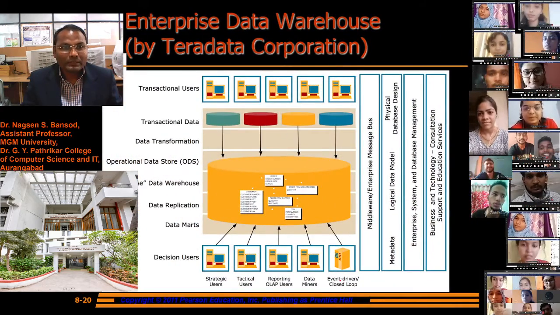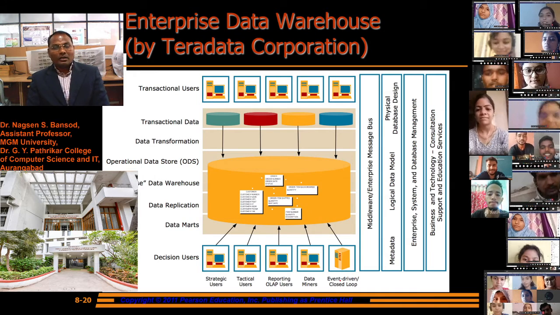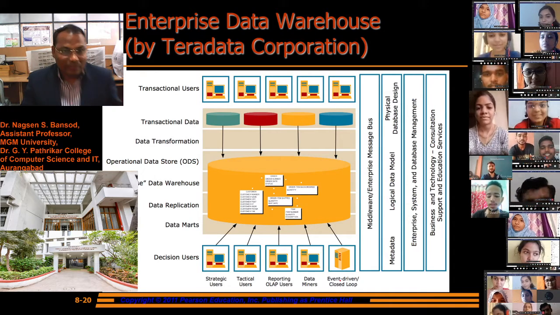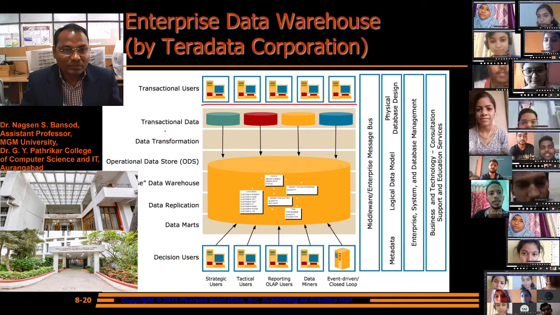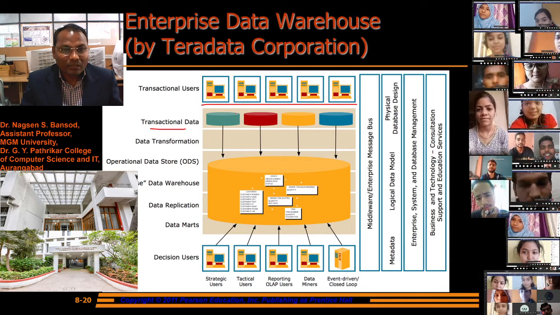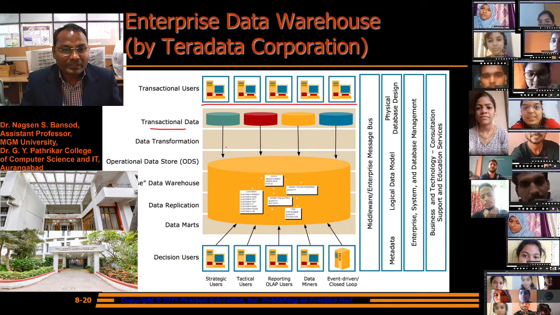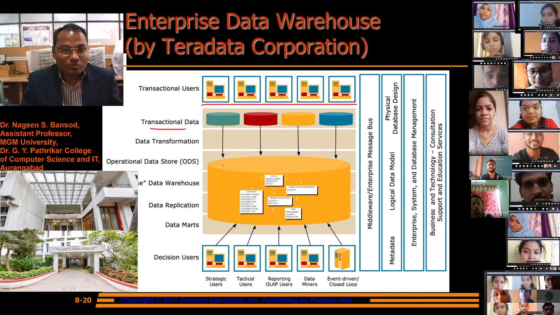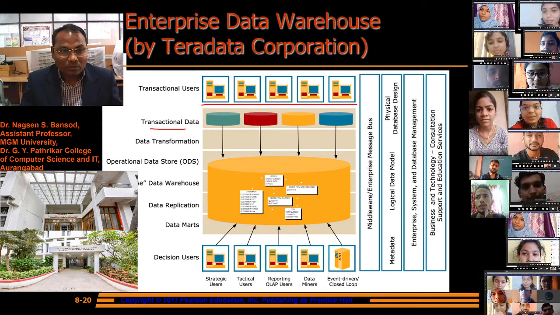Now look at the enterprise data warehouse by Teradata Corporation. There are transactional users and transactional data. According to the transactional users, data transformation happens, and then this data will transform into the operational data store.